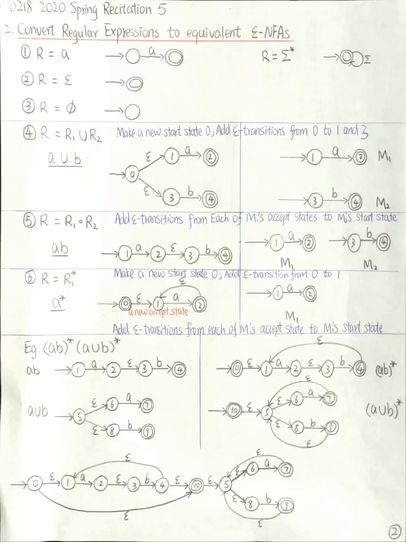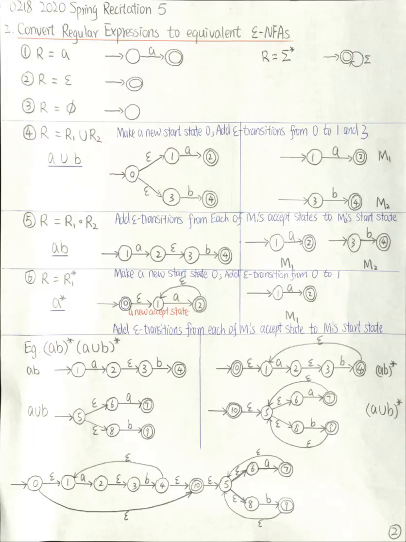Now I want to construct the star for this machine. The procedure is I add epsilon transition from the accept state 4 to the start state 1. After that, I add a new state 0, which is the new start state of my machine. I add epsilon transition from this new start state to 1, the original start state. Finally, we mark this new start state as an accept state. By doing so, we constructed a machine that's equivalent to AB star.